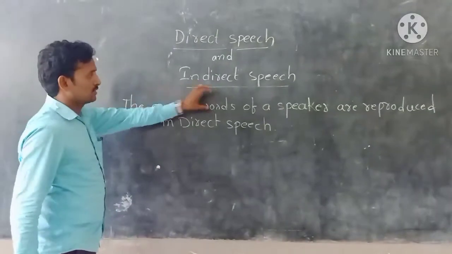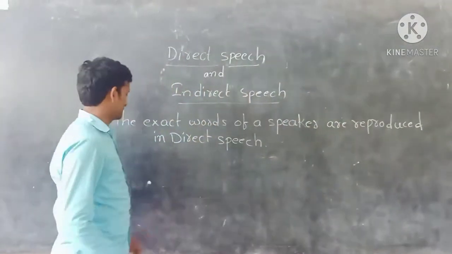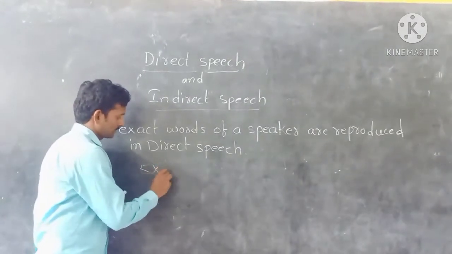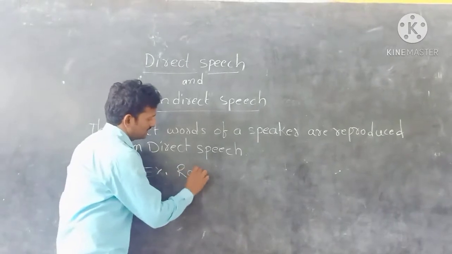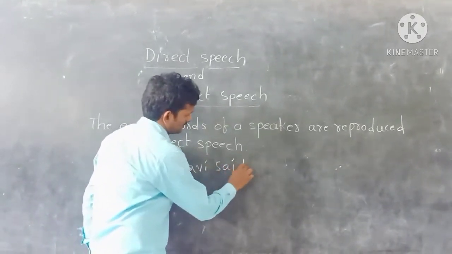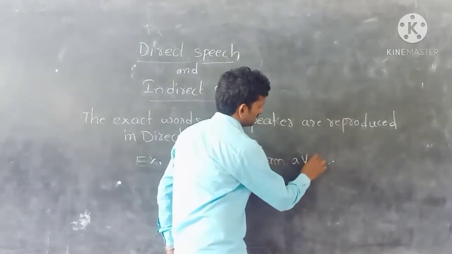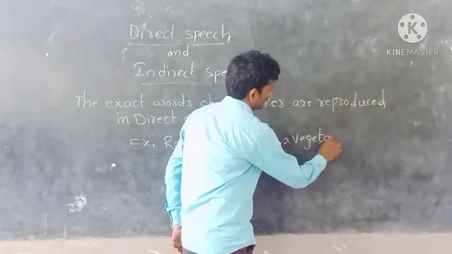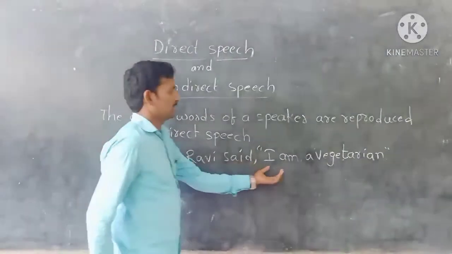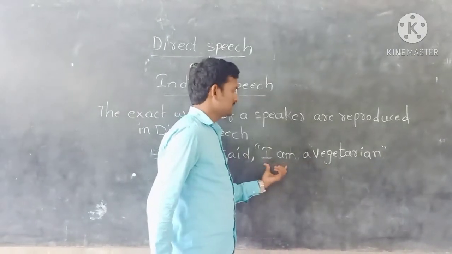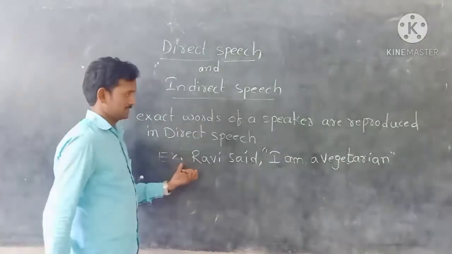The exact words of a speaker are reproduced in direct speech. Example: Ravi said, "I am a vegetarian." These are the exact words of the speaker, so it is called direct speech.